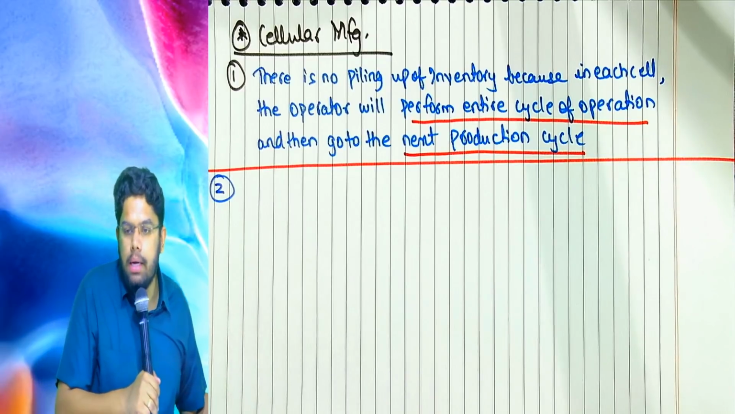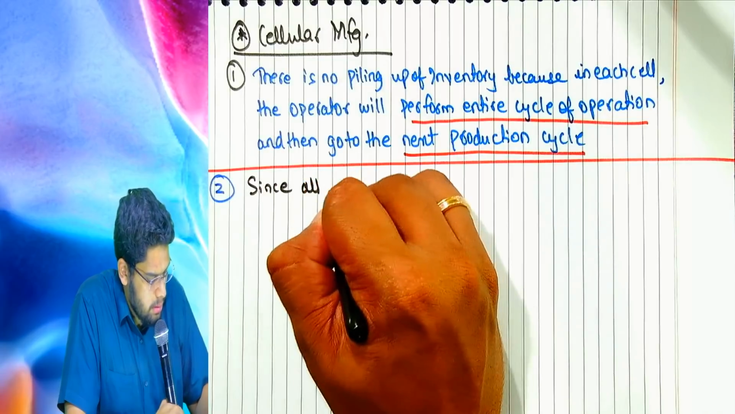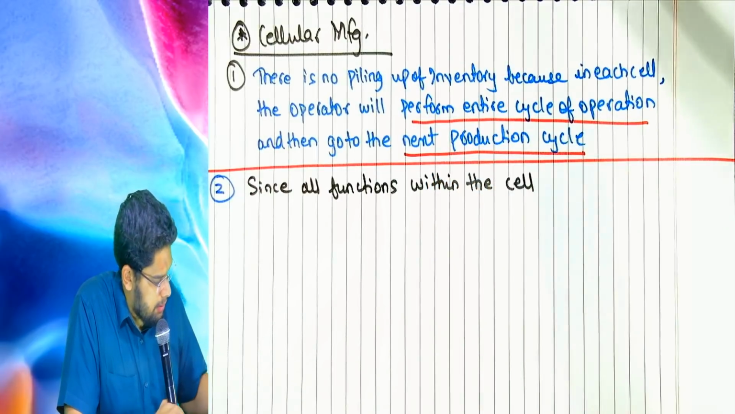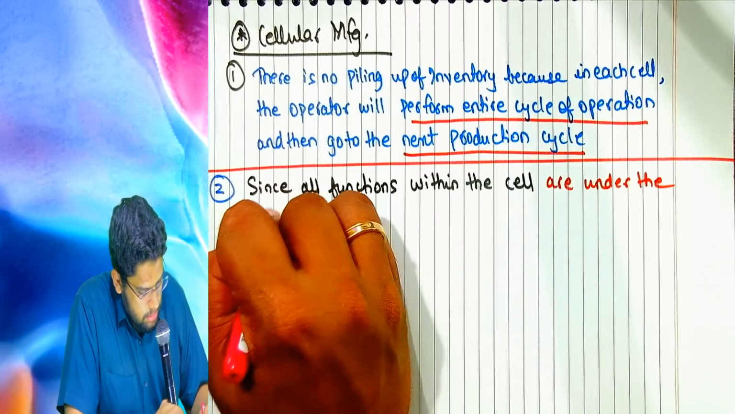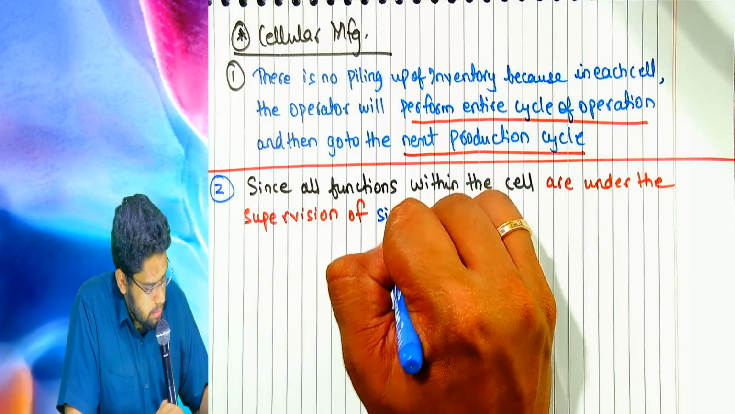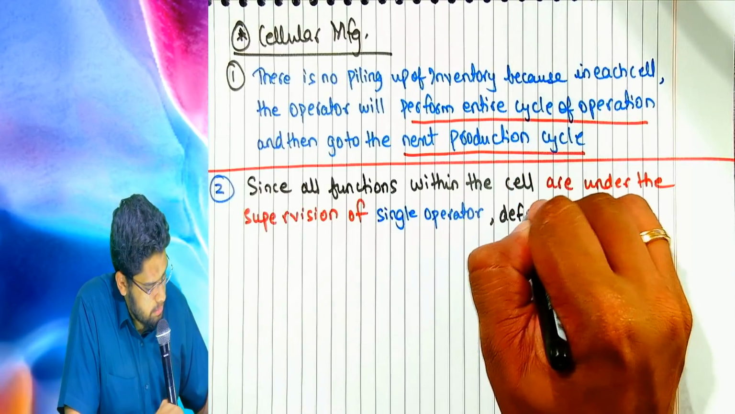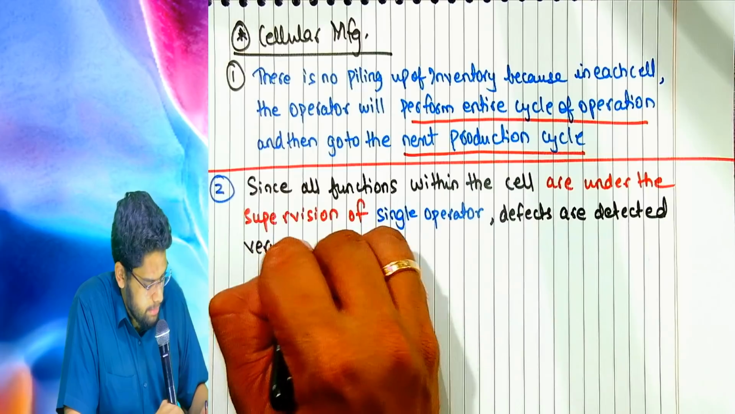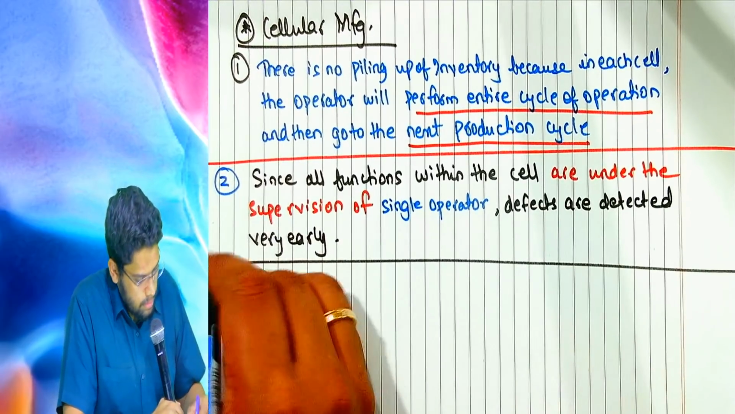Secondly, we talked about problem identification, am I right? Yes? Since all functions within the cell are under the supervision of a single operator, defects are detected very early.